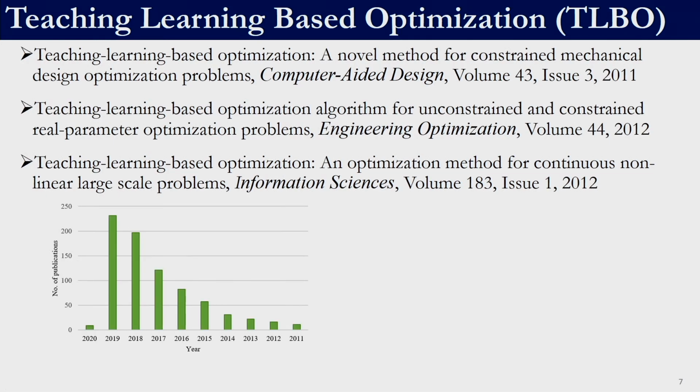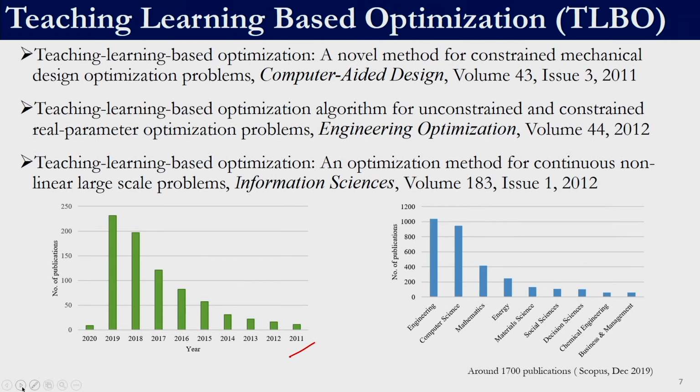This plot shows the popularity of TLBO. It was proposed in 2011, and ever since, the number of publications citing teaching learning based optimization has been increasing exponentially. This plot shows the use of TLBO across various fields. For example, it has been used in engineering, social sciences, business, decision sciences, mathematics, computer science, energy, material sciences, and many other fields. So TLBO, even though it is a recently proposed algorithm, seems to be gaining increased attention.